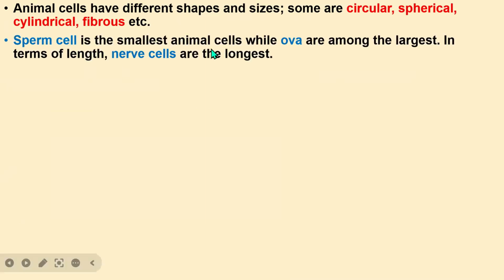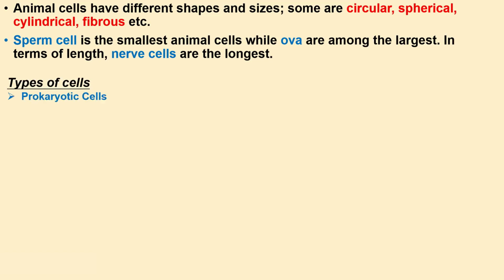The sperm cell is the smallest cell in animals, while the ova, which is the egg cell, is the largest in humans. In terms of length, the nerve cells are the longest. So we should understand that the smallest cell in animals is the sperm cell, the largest cell is the ova, and the longest one is the nerve cell. So we have different types of cells.